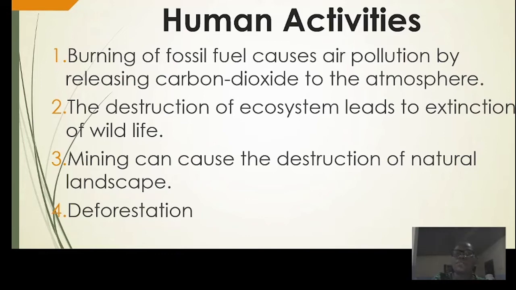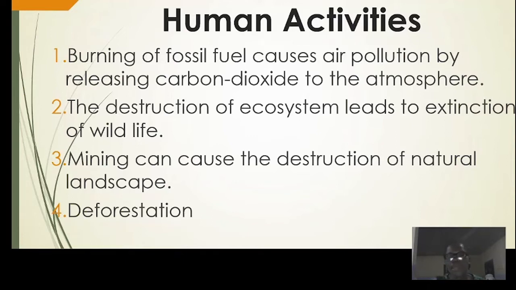Okay, let's take for instance again, if the next generation comes in and maybe you mention the name of such animals, they may not have an idea about them because such animals do not exist anymore. That's the reason we say hunting can lead to extinction of wildlife. Such animals might go extinct. That's what we are trying to say. So hunting can also contribute to one of the ways in which human activities also affect our natural resources.